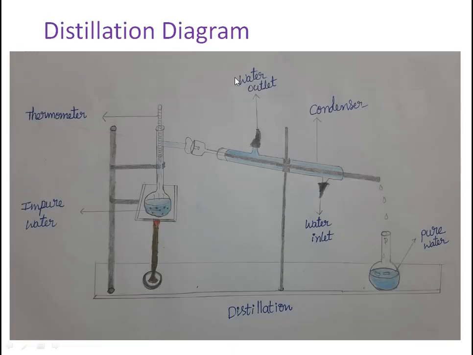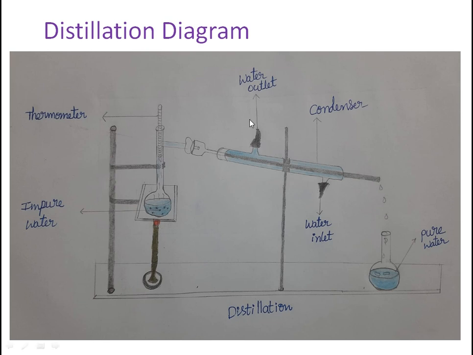Now, the distillation diagram. First, we explain distillation. What is the meaning of distillation in simple words? The action of purifying a liquid by a process of heating and cooling. This is the simple meaning of distillation.